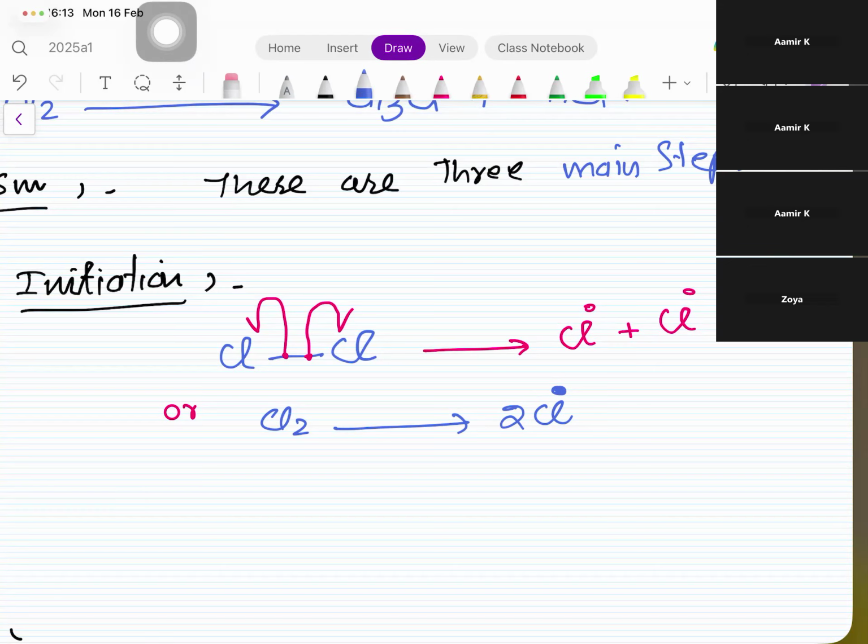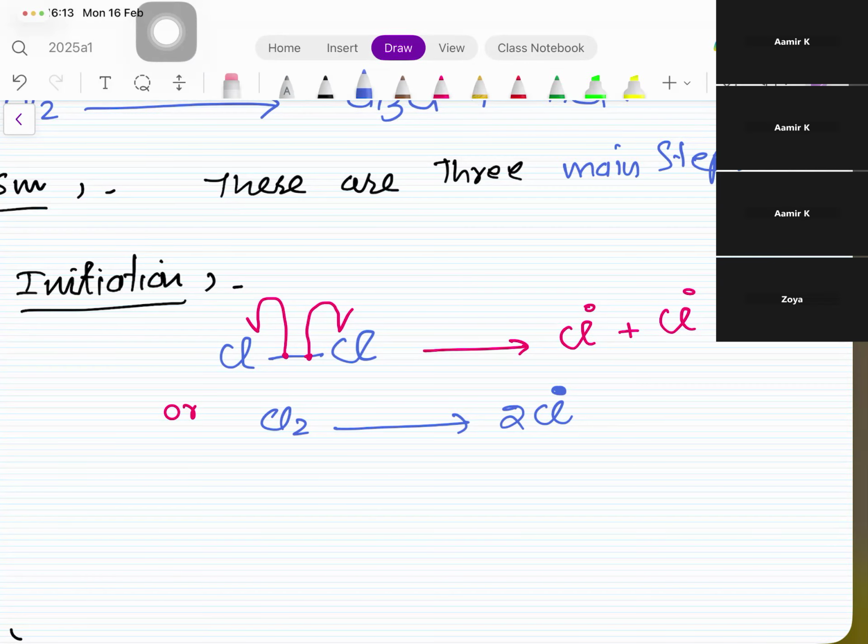So initiation is actually nothing to do with the actual mechanism. Why I'm saying this? Because initiation का just reaction को start करना होता है. So if you don't take it to the sunlight, the chlorine molecule will remain as it is. They are not going to break and turn into chlorine free radicals. So the reaction is not going to start. Okay, initiation. Now I took it to the sunlight. The reaction has been initiated.